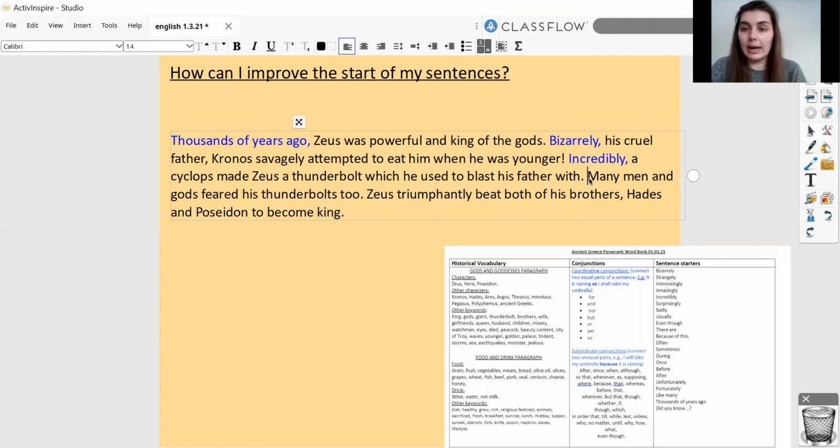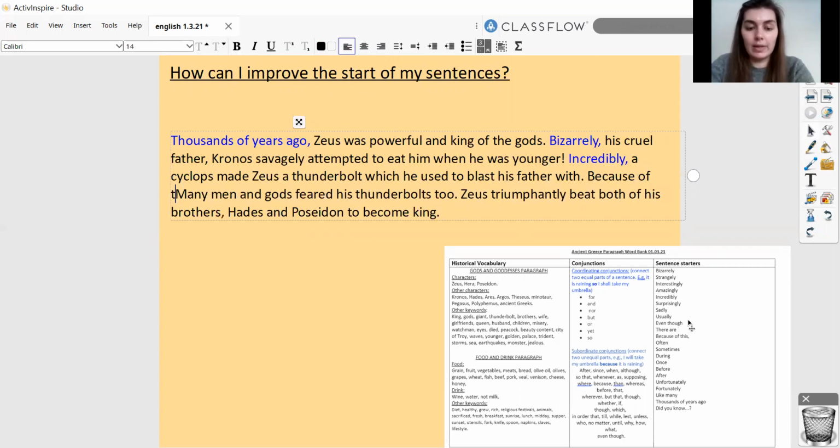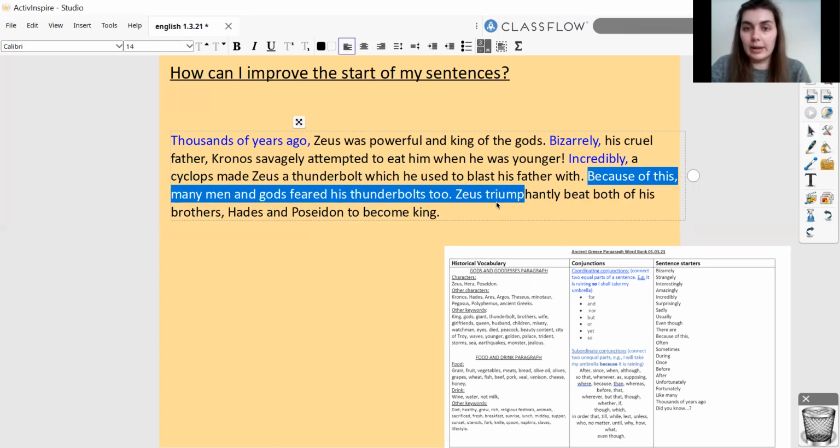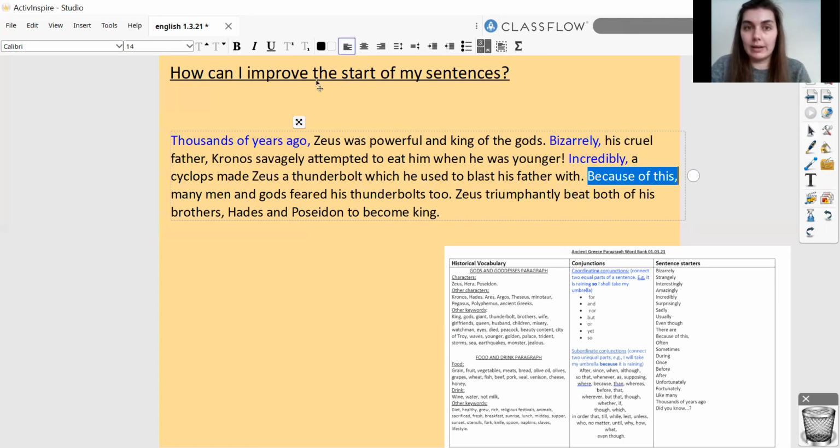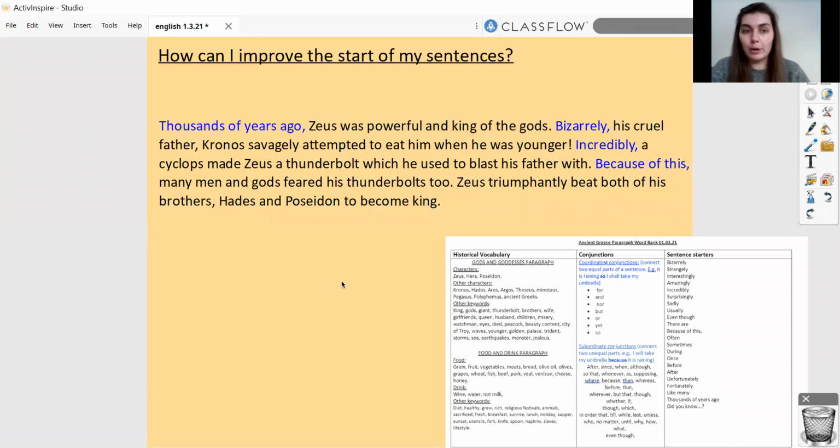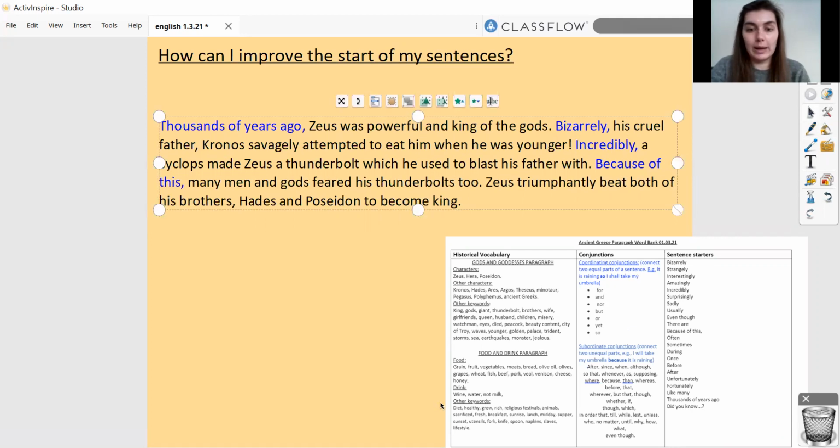And then I think adding because of this would work really well for this sentence, because it explains why the others are scared too. Because of this, many men and gods feared his thunderbolts too. And I'm going to leave my last sentence. Zeus triumphantly beat both of his brothers, Hades and Poseidon, to become king, because I think that fits quite well.